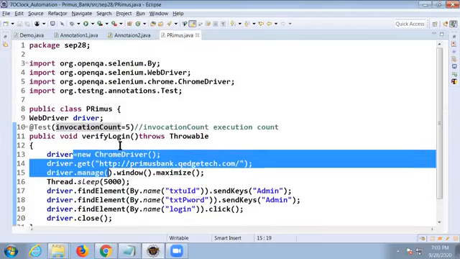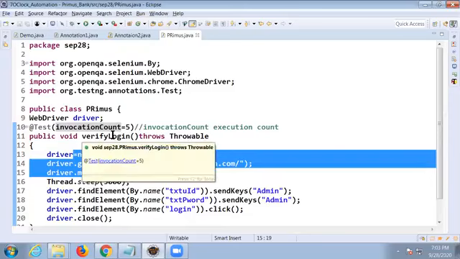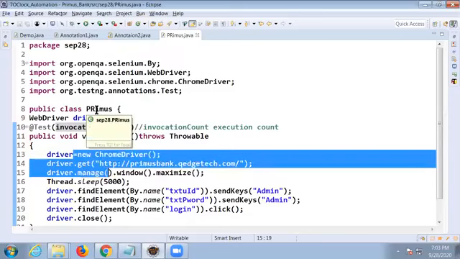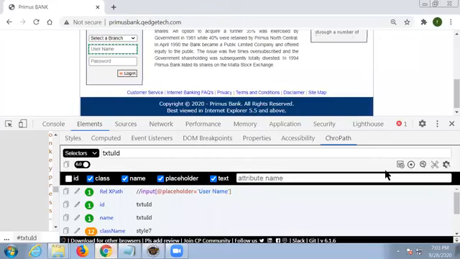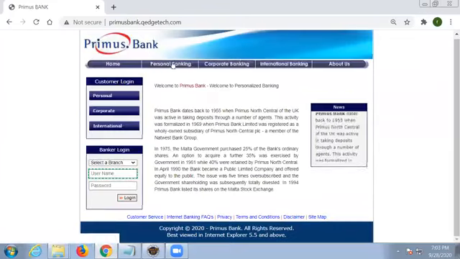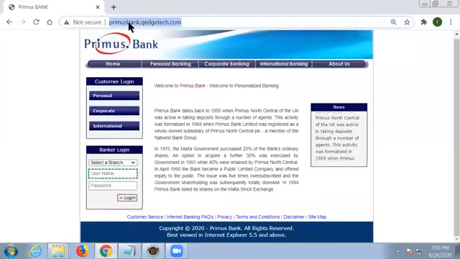Suppose I have some dependency methods. Assume that there are some dependency methods in my test case. Let us take any other application instead of this.